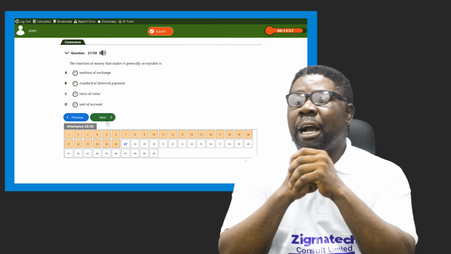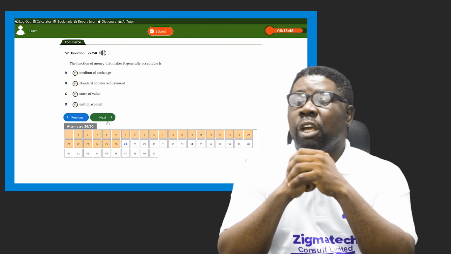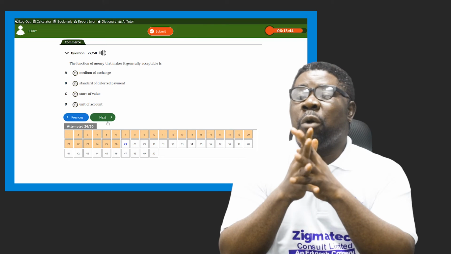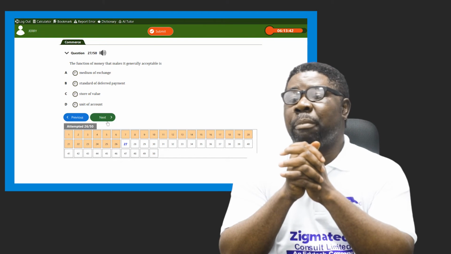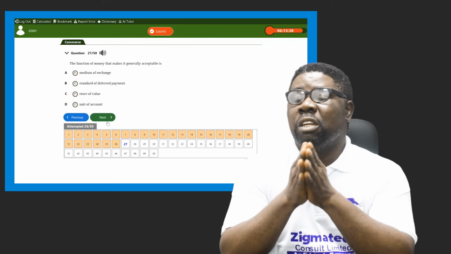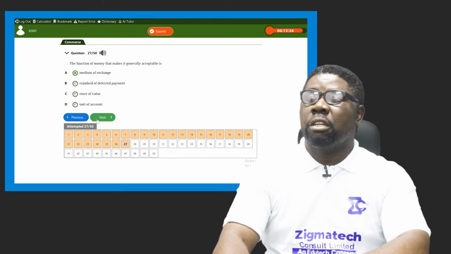If everybody can buy things with money they have in their hands and the sellers will accept it anywhere you go, at any point in time, then option A becomes our answer, because with money, you can acquire whatever you wish that all the sellers are selling to you. So money becomes a medium of exchange, which makes it generally acceptable. So our answer is option A.